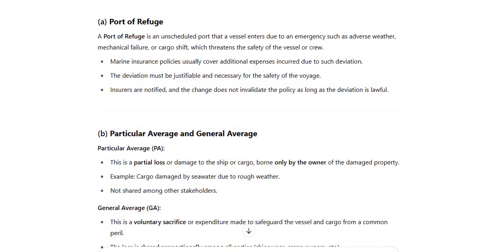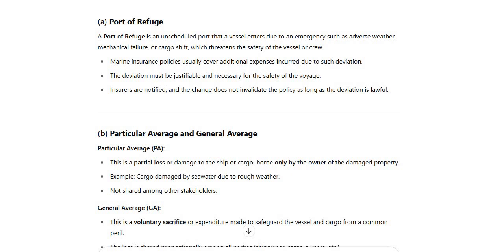So the port of refuge is an unscheduled port that a vessel enters due to an emergency such as adverse weather, mechanical failure, or cargo shift, which threatens the safety of the vessel or the crew. Like in the case of the vessel which sank, the Elsa 3, had it got the stability to come to the port of Vizhinjam or Cochin, the port of Vizhinjam or Cochin would have been called a port of refuge because there was a mechanical failure, and of course the weather was adverse and the vessel had lost the balance.